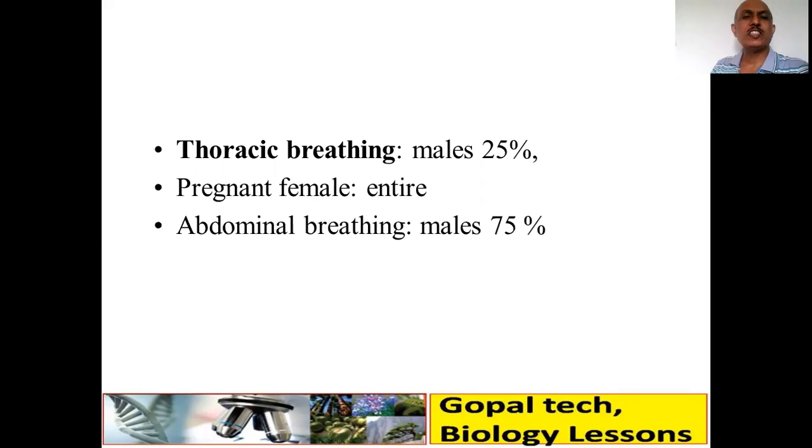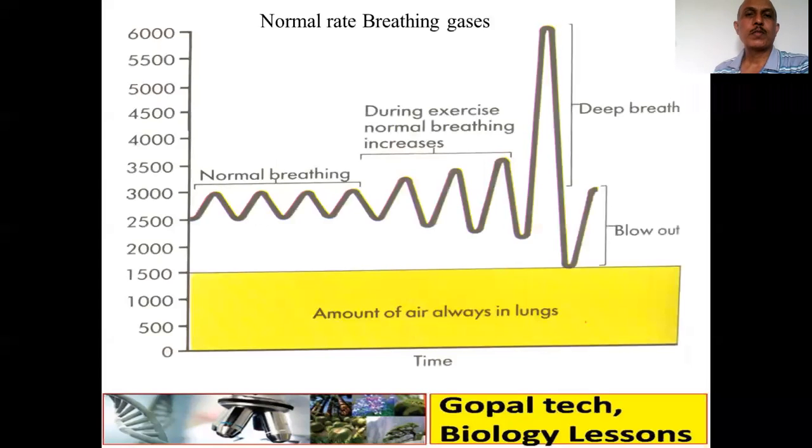So again, generally thoracic breathing in males is 25%, in pregnant females the entire body is used, and abdominal breathing in males is around 75%. Okay. Now, this is a graph showing the normal breathing rate, from 0 to 6,000 ml, that is 6 liters. See the normal breathing rate, that is 2,500 to 3,000, and hardly 500 ml of air will go in and out. And this much amount of air is always in our lungs, around 1,500 ml. It will remain in your body.